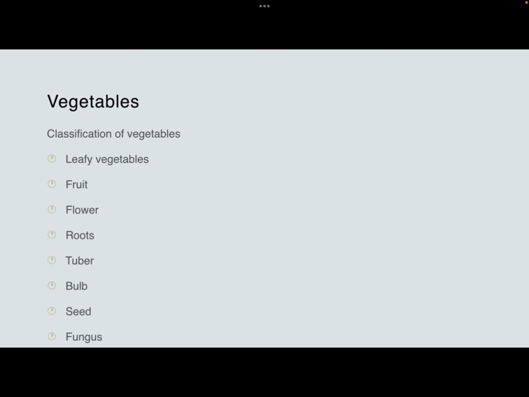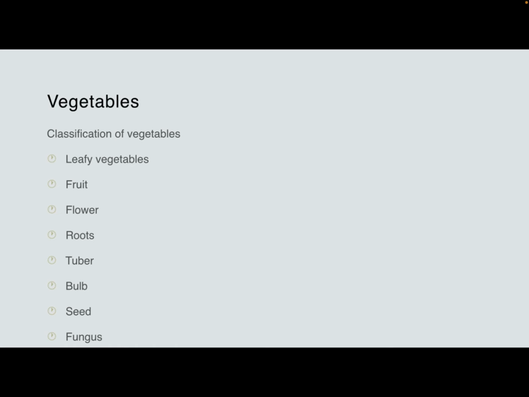Then next category is vegetables. So in vegetables, first is the classification of vegetables. Leafy vegetables include spinach, methi, turnip leaves, etc. Fruits include cucumber, tomato, brinjal, etc. Flower include cauliflower, banana leaves.